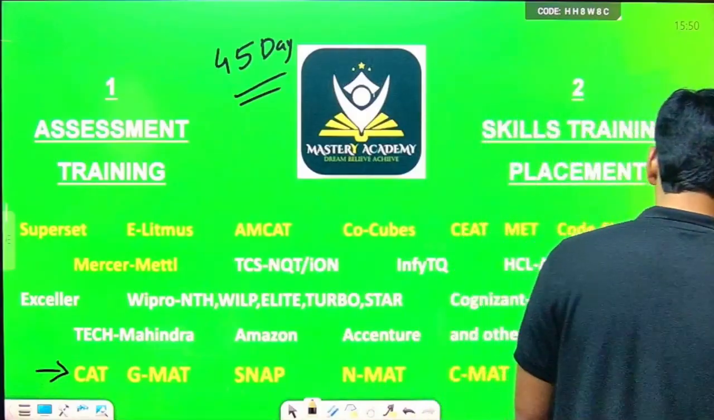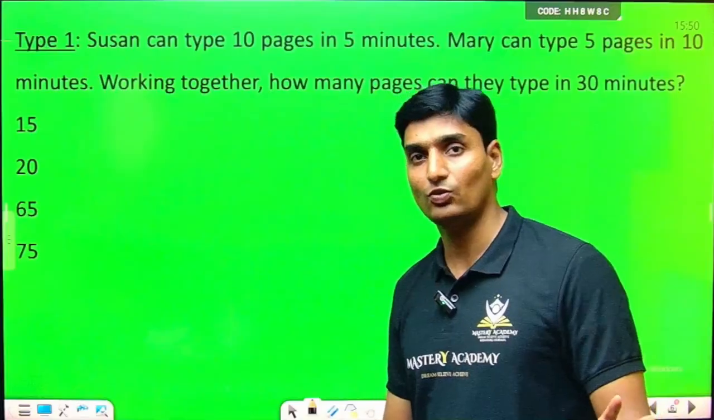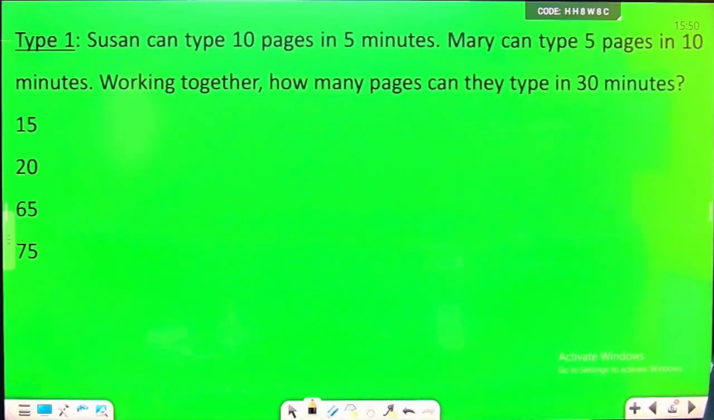Having said that, we'll move on to the next question. The same type of question is what we are dealing with. Susan can type 10 pages in 5 minutes. Mary can type 5 pages in 10 minutes. Working together, how many pages can they type in 30 minutes?